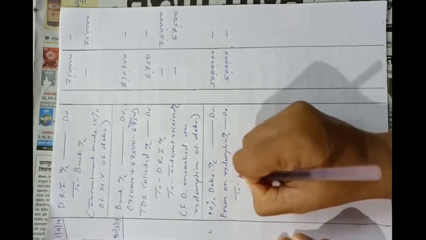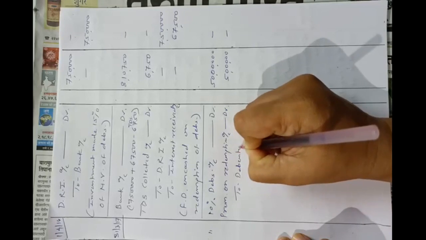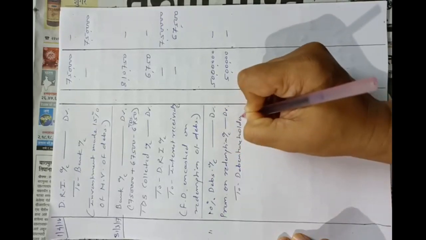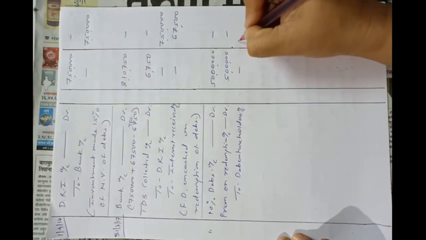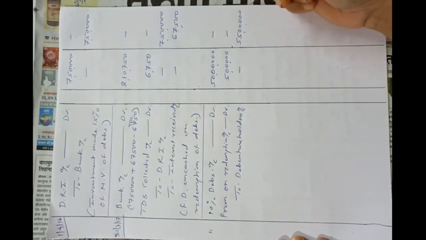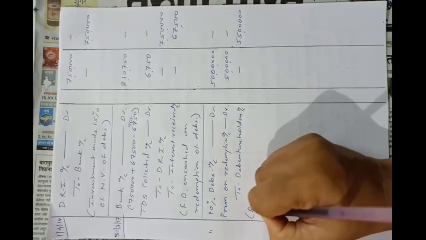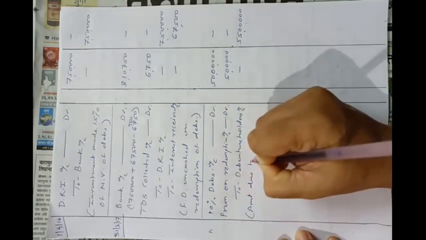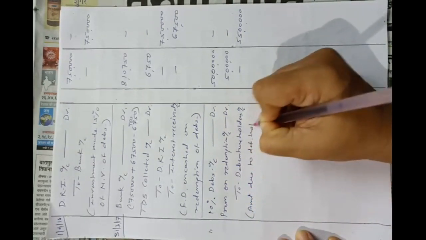To debenture holders account, 55 lakhs. This amount was due to debenture holders. Okay, amount due to debenture holders.